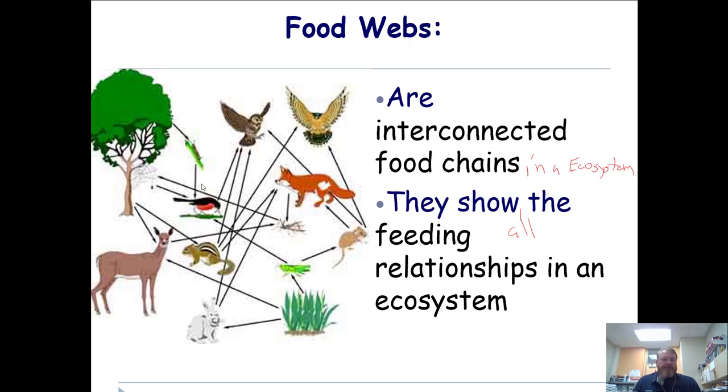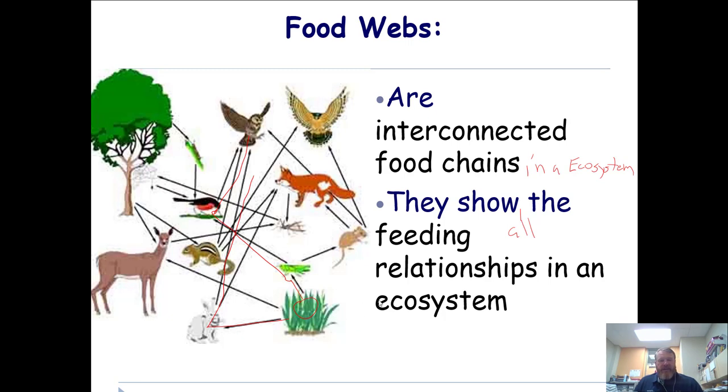So we have our grass going to our cricket, goes to the bird, goes to the hawk. So you can see here we got first order, second order, third order, primary, secondary, tertiary. So here we got grass to rabbit to hawk. So here we only have producer, primary, secondary.